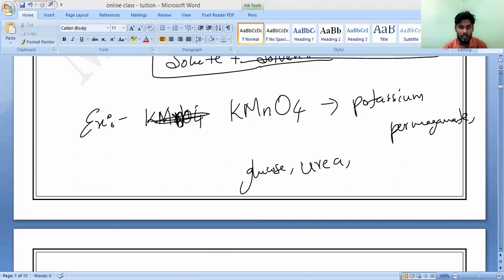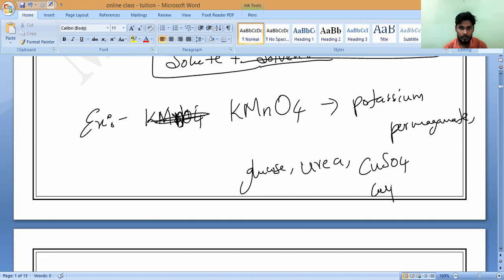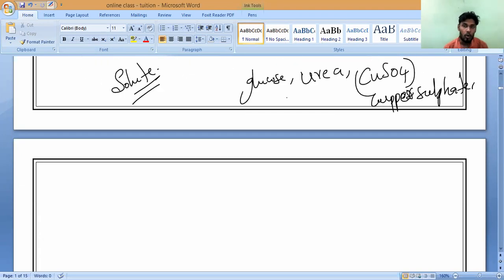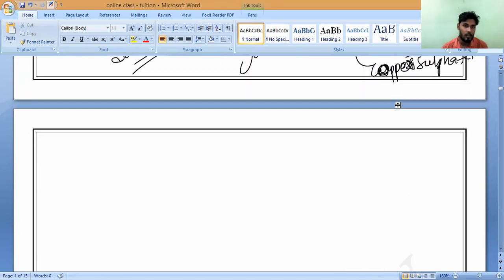Next, one thing I have told you, copper sulfate, CuSO4. Have you remembered? Blue color. Yes or no? So copper sulfate dissolves in water. These are all examples of solutes, which will dissolve in water. Do you understand? All of you, please tell me. Copper sulfate and all, so these are examples of solute.